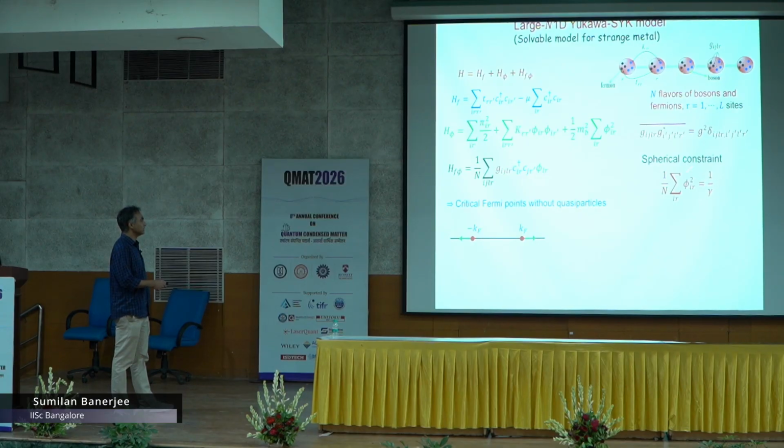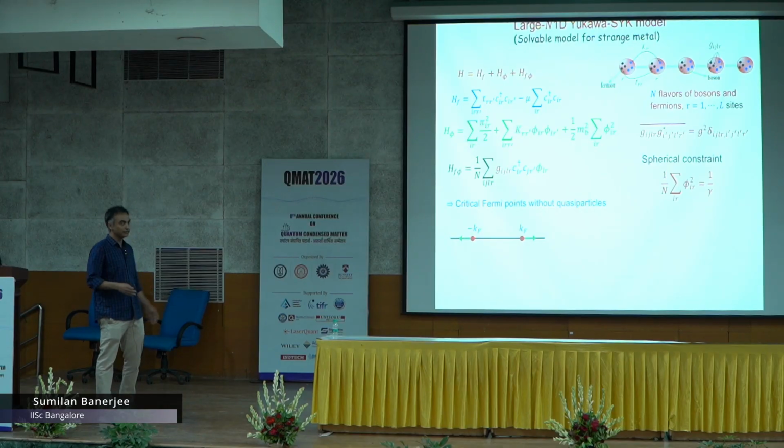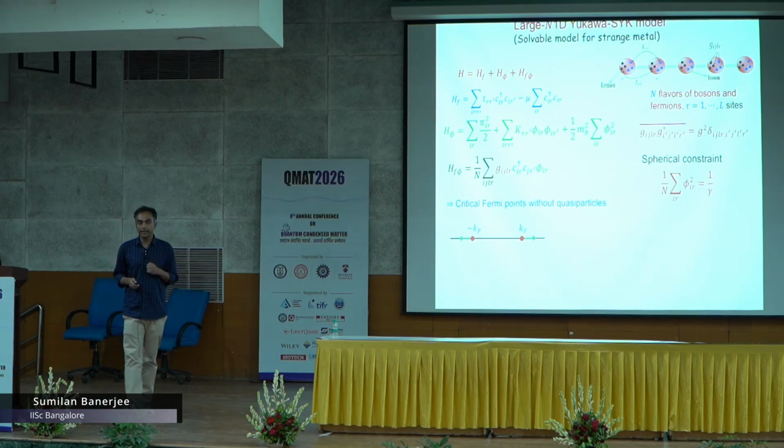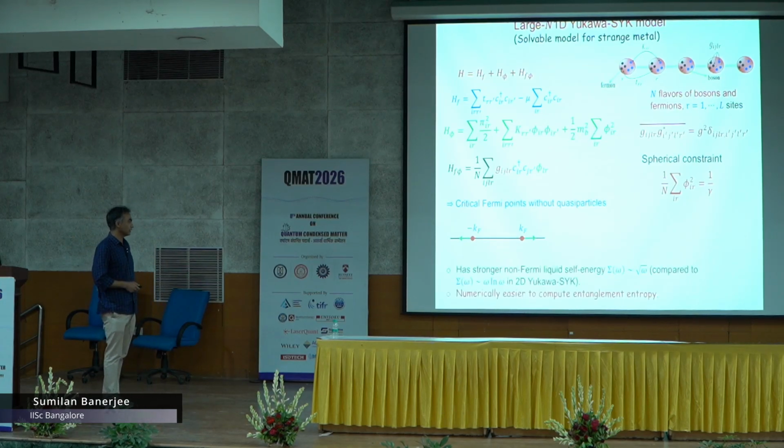So, there is a parameter gamma which will tune the phase diagram, but the summary of this model is that it basically gives you some critical Fermi points. Now it is in 1D, so there is no Fermi surface, but there are Fermi points. These Fermi points are sharply defined because there is a distinction between occupied and unoccupied states, but there is no quasi particle at that point, and they are also not like a Luttinger liquid.